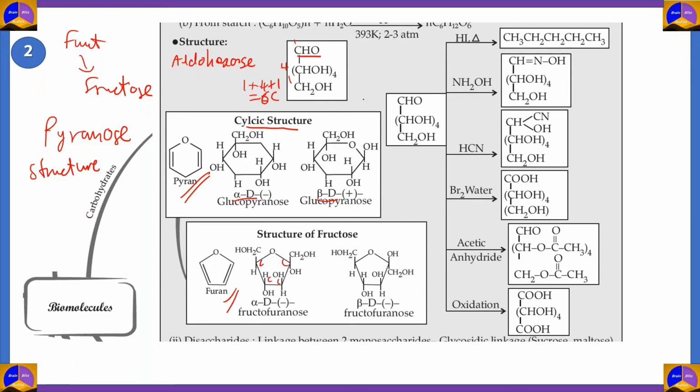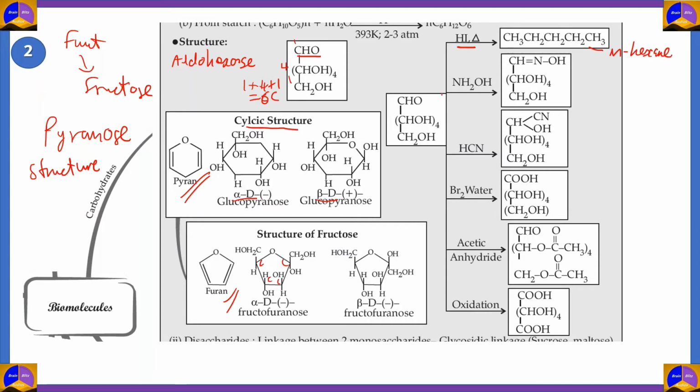Now remember that we gave an open structure of CHO, (CHOH)4, CH2OH. How did scientists find out that this was the open structure for glucose? They didn't observe glucose molecules. What they did was run experiments on it, and then they found out that these properties satisfy the structure. So what are the properties? Property number 1, a glucose molecule, when prolongedly heated with HI, forms n-hexane.